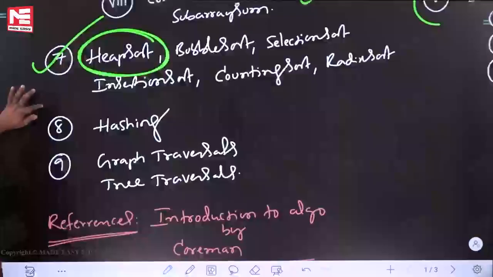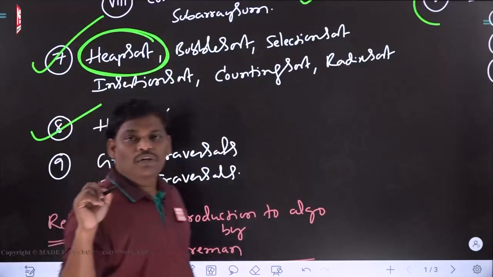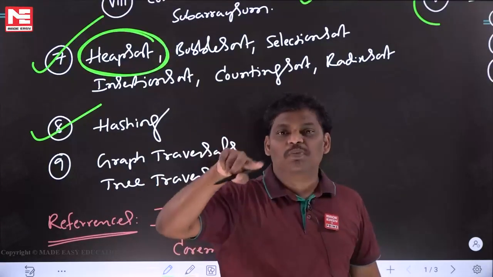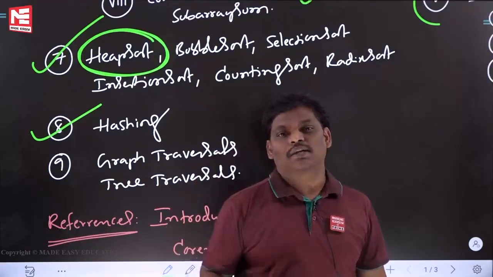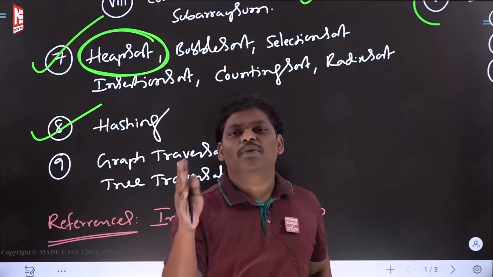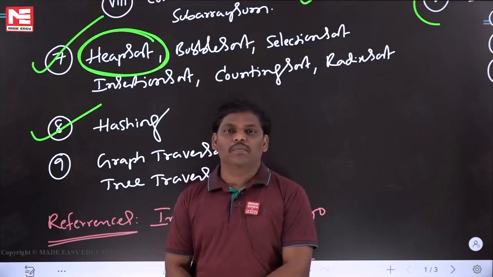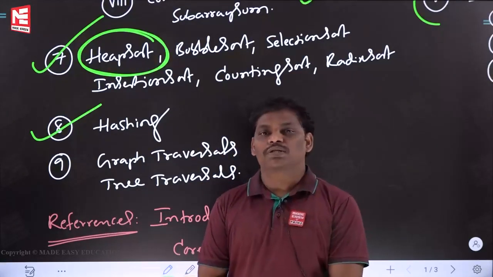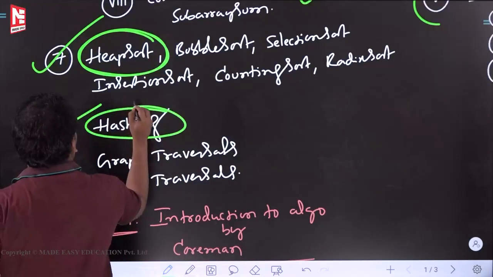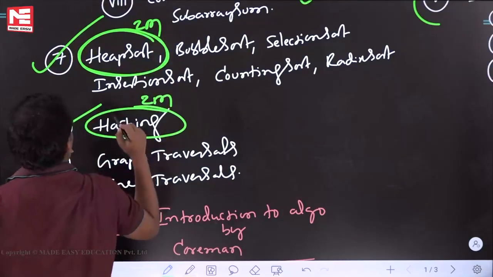Next one. Right? Hashing. This is also important. From the algorithm point of view, especially for the GATE examination, hashing is also important. If you see the last 10 years' papers, there are 15 questions. What is the meaning? I think every year a minimum of 1 question comes. This is also a very important chapter for the GATE examination. Right? Almost every year 2 marks here.